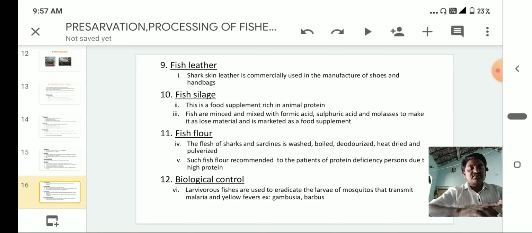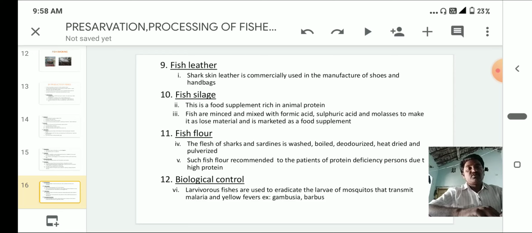Such fish flour is recommended to patients with protein deficiency due to the presence of high protein. So the persons suffering from marasmus and kwashiorkor, these are the protein calorie disorders, are administered this fish flour.